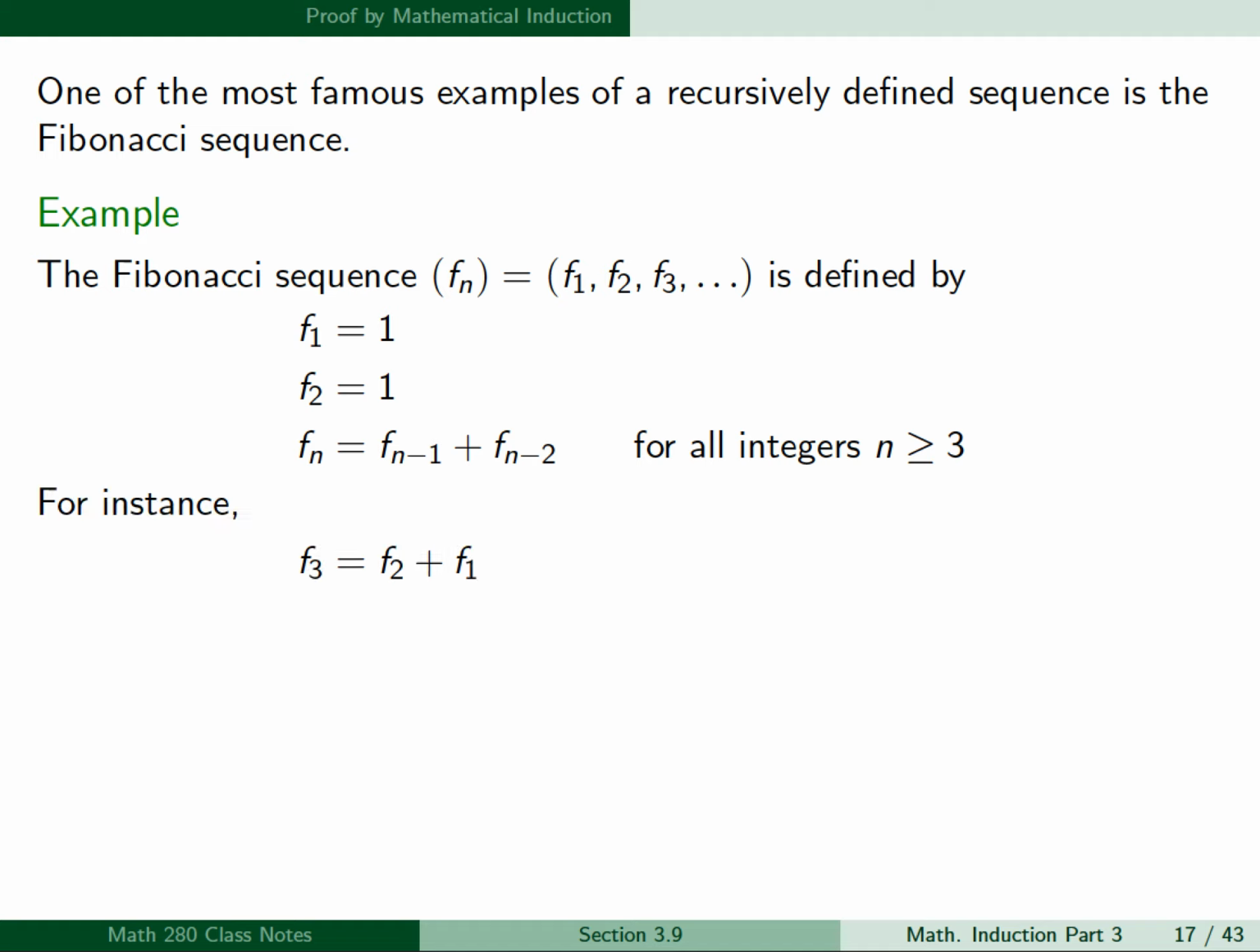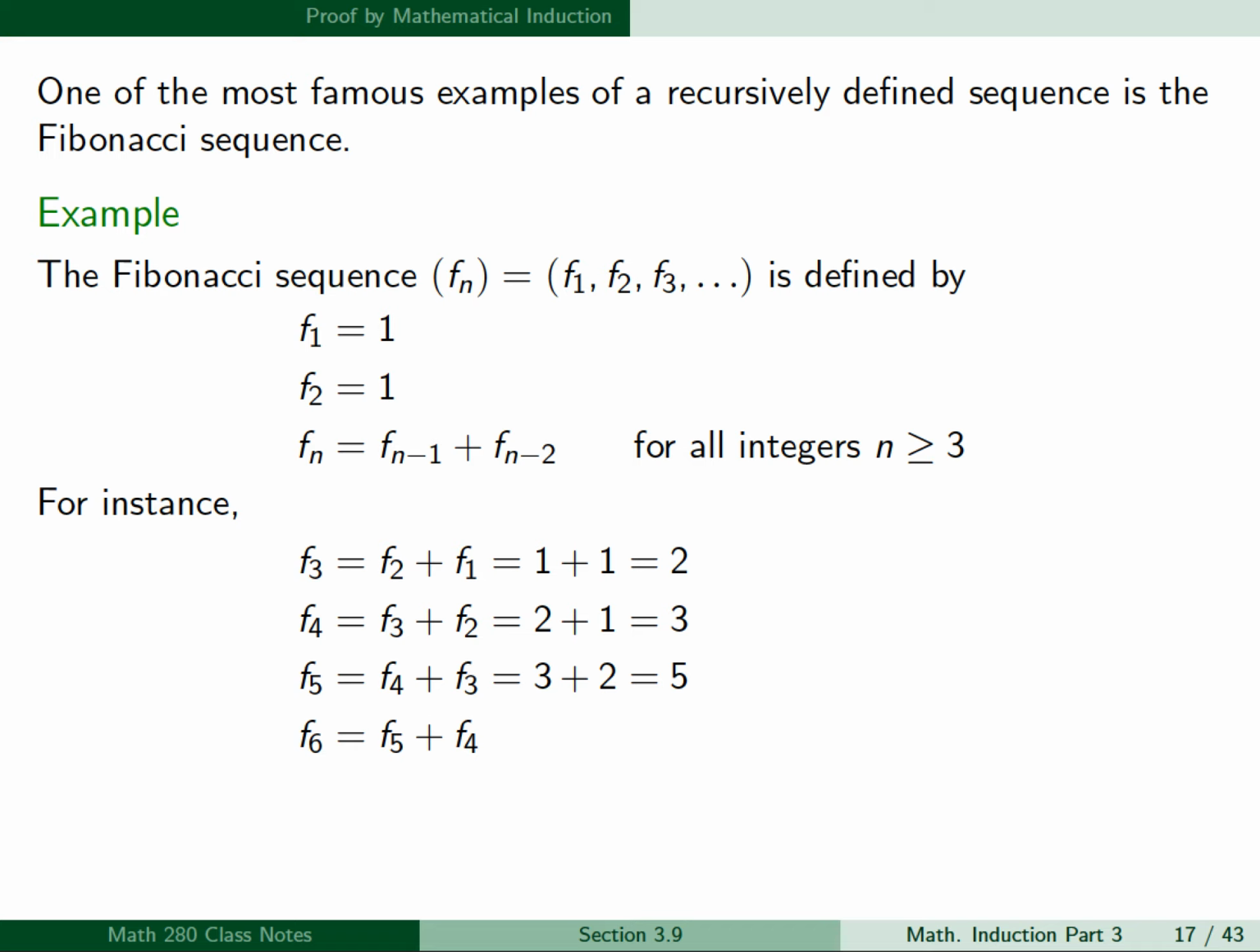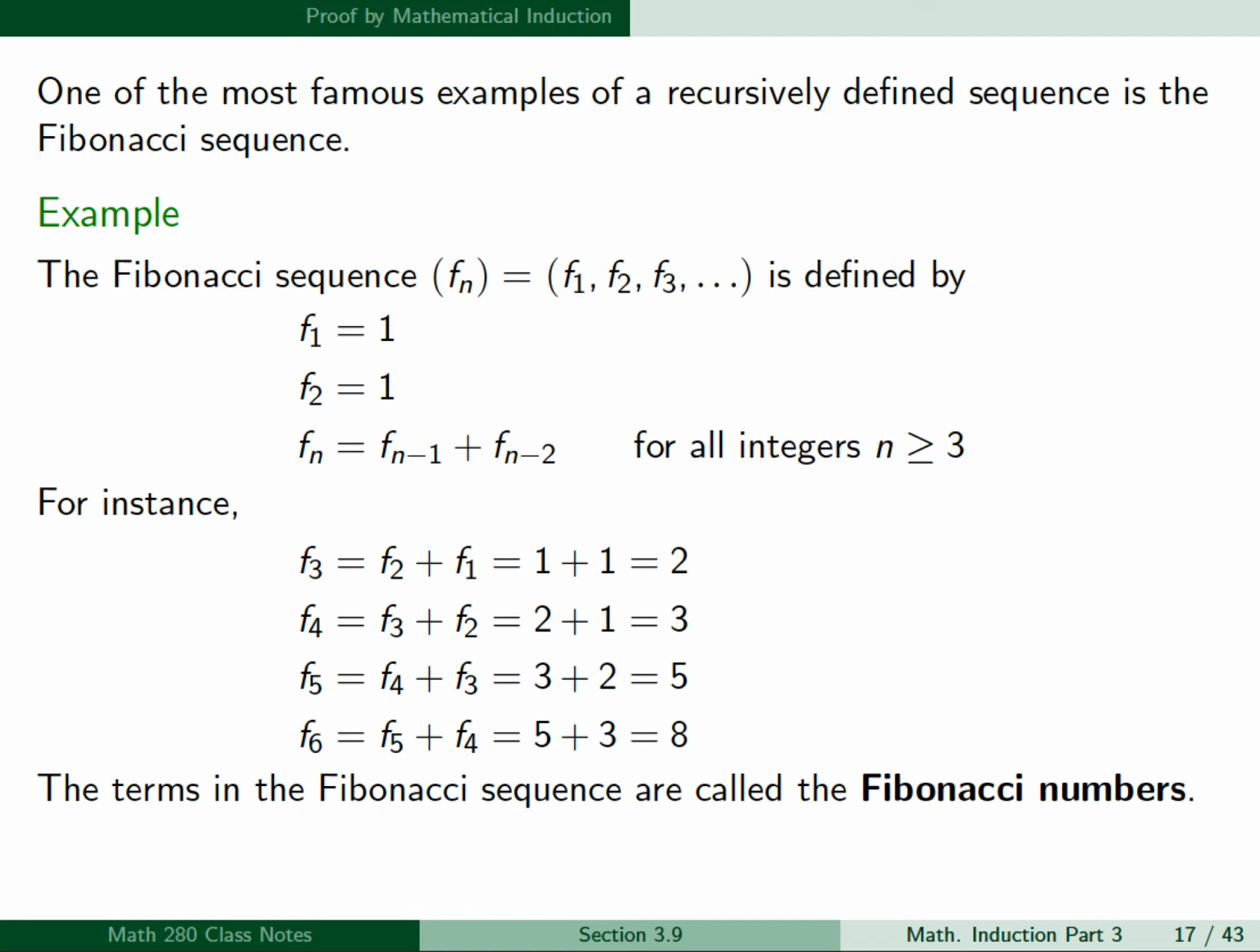For instance, for n = 3, we obtain f_3 = f_2 + f_1, which is 1 + 1, which is 2. And then f_4 will be f_3 + f_2, which is 2 + 1, or 3. f_5 is f_4 + f_3, which is 3 + 2, or 5. f_6 is f_5 + f_4, which is 5 + 3, or 8. And we can continue in this way.